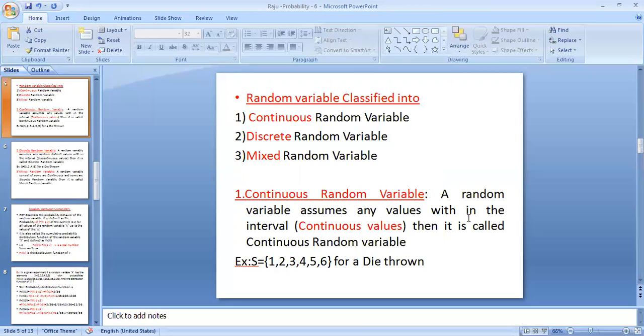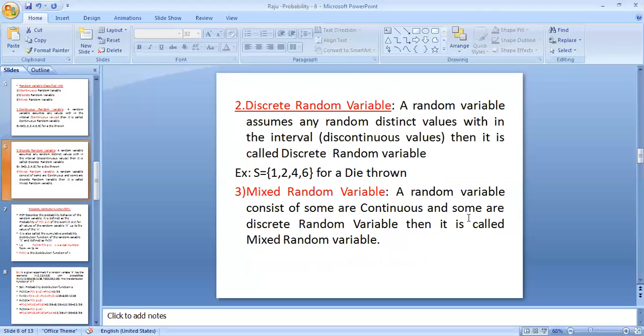For example, if you toss a die, the outcomes within the range are 1, 2, 3, 4, 5, 6. If the random variable assigns the sample space S equal to 1, 2, 3, 4, 5, 6, then it is a continuous random variable.